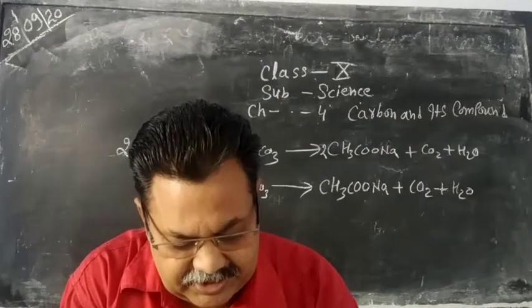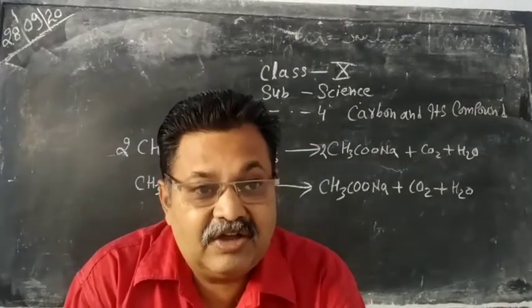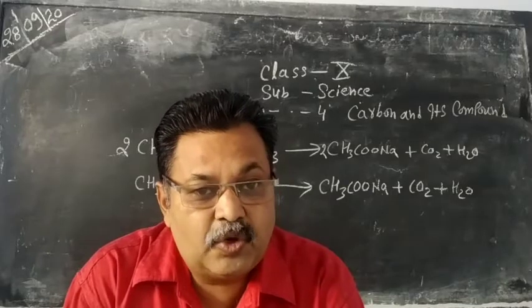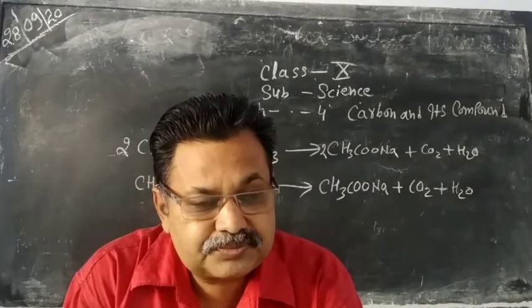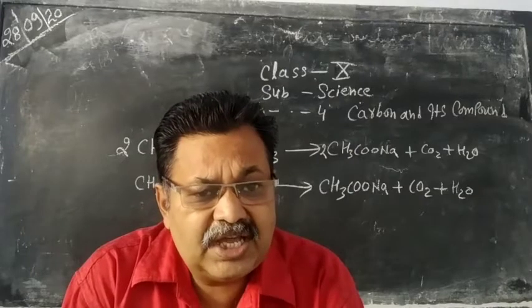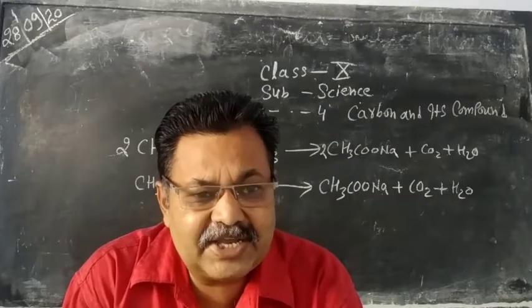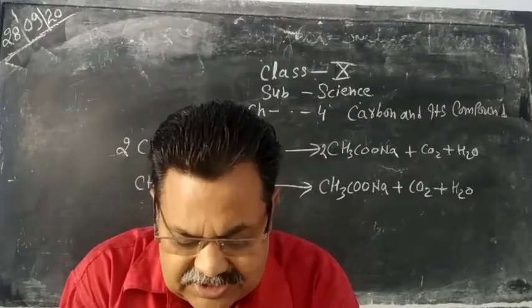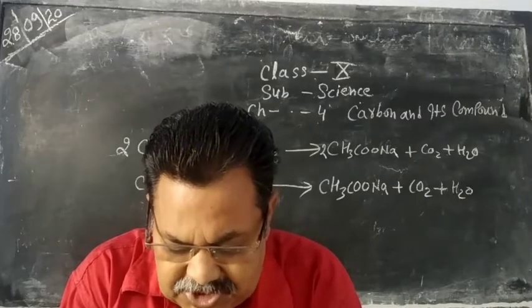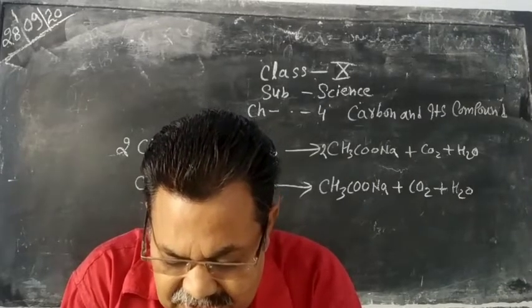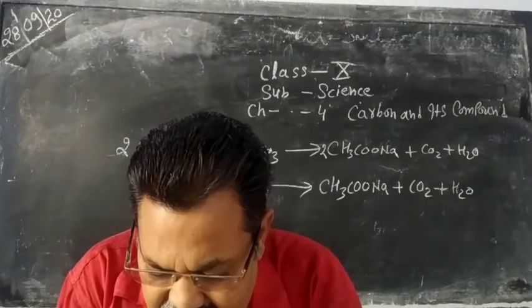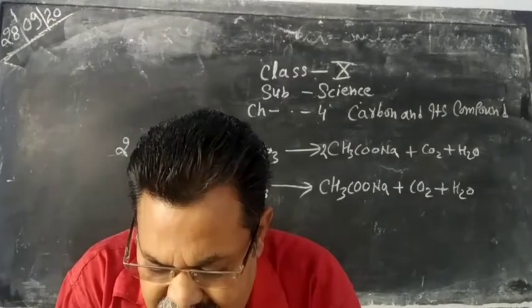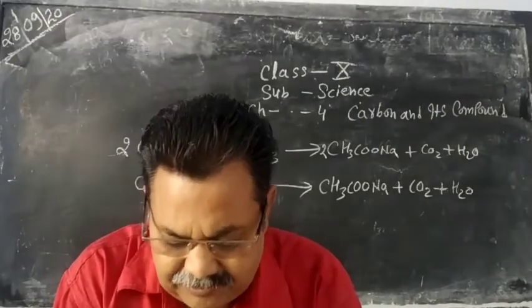Soap and detergent, you know very well, the fatty acids of sodium and potassium salt are known as soap. So in the cleansing action of soap, the formation of micelles takes place, and its hydrophilic end is known as head and hydrophobic end is known as tail.